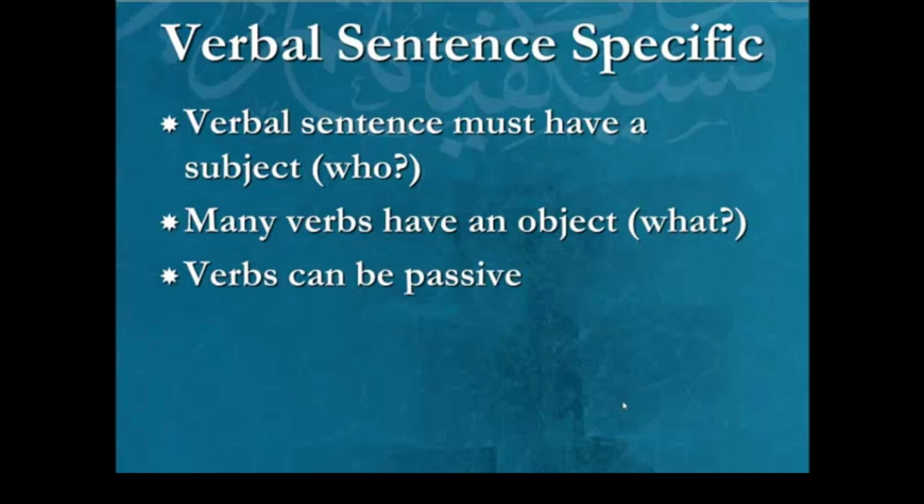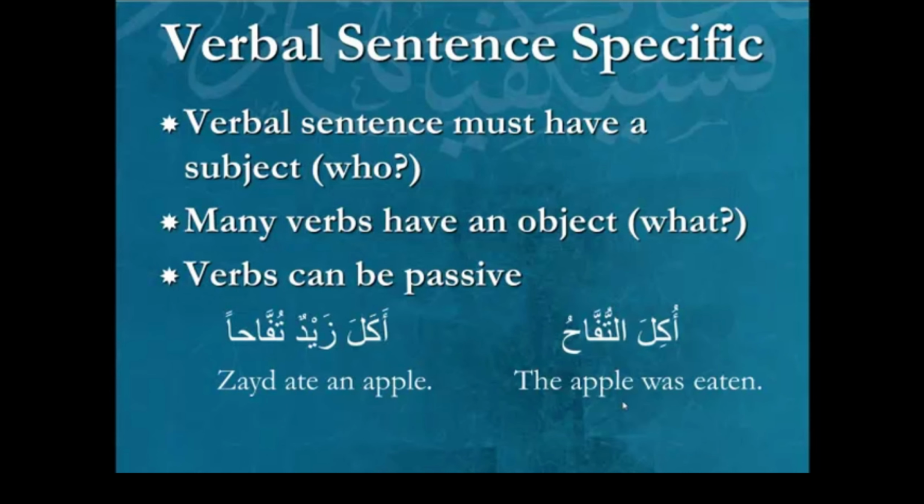Apart from that, verbs could be passive. And when a verb is passive, what that means is that the doer is suppressed, there's no doer anymore, and instead the object occupies the place of the doer, and now it's the subject of the sentence in the sense that it is musnad ilayh. It's what's being talked about. The example is Zayd ate an apple. That's a normal sentence where apple is object. But if you take away Zayd, then it becomes the apple was eaten.